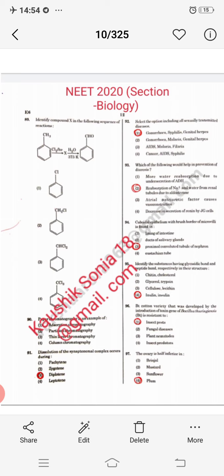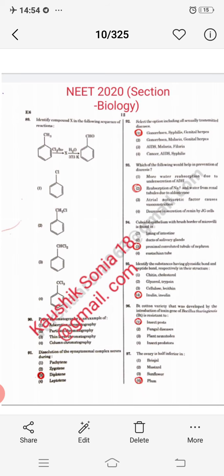Next question, identify the substance having glycosidic bond and peptide bond respectively in their structure. So option 4, inulin and insulin. My dear student, inulin is a sugar that contains glycosidic bonds, and insulin is a proteinaceous hormone that has peptide bonds in it.